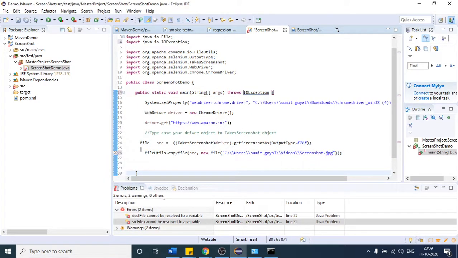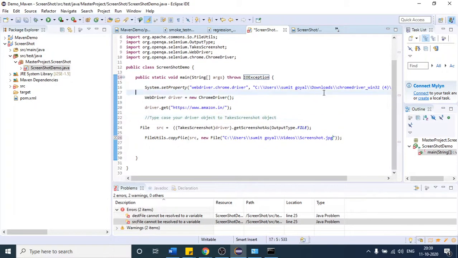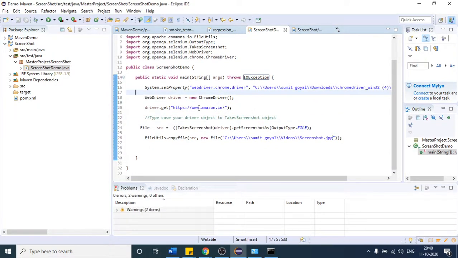What will happen once this program executes? First, our screenshot will be captured here. After that, with the help of this class, we are copying our screenshot from here to this local path. This screenshot will have this name. So let us save it and try to run.